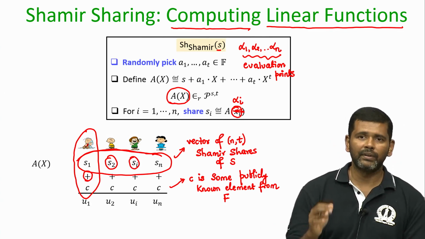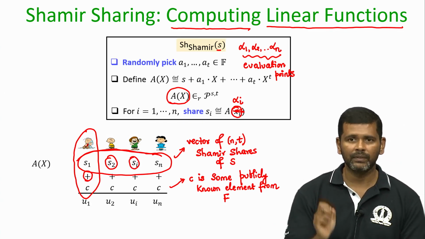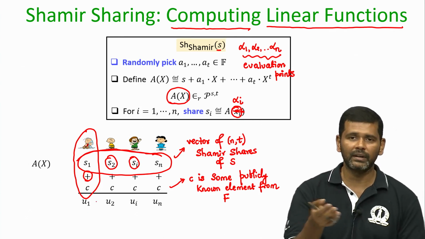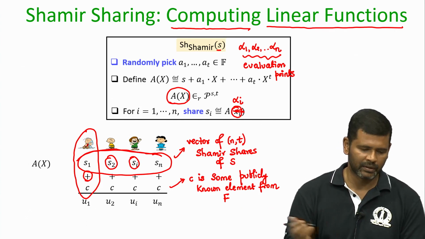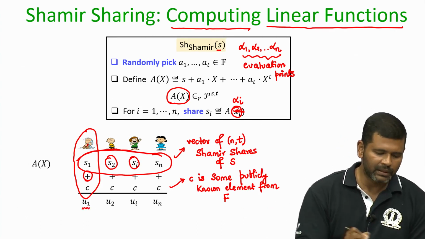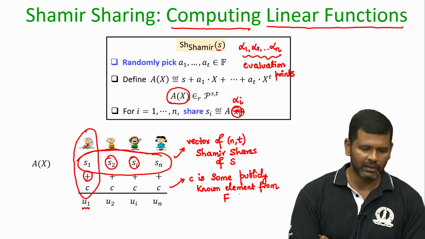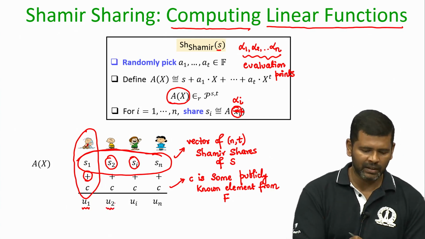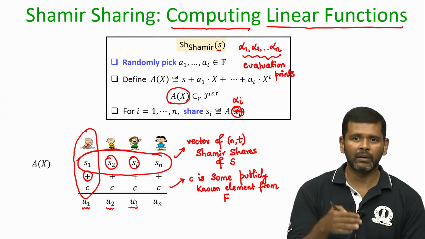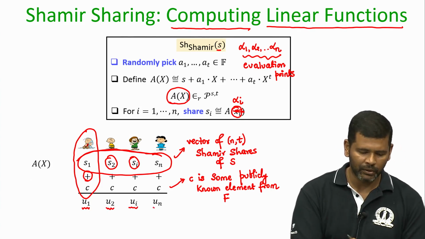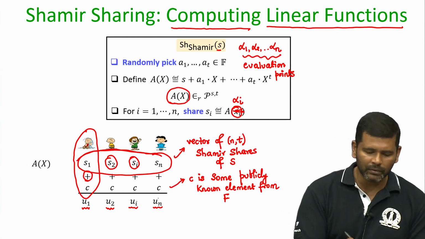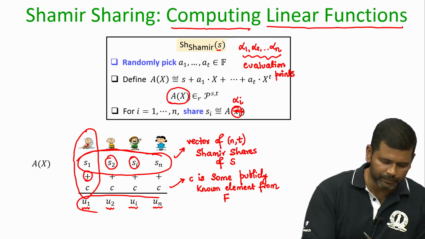Since the field satisfies the closure property with respect to the plus operation, the addition will result in another set of field elements. Let u1 be the result of P1's addition, u2 the result of the second party's addition, ui the result of the ith party's addition, and un the result of the nth party's addition. Again, this is now a vector of n values.